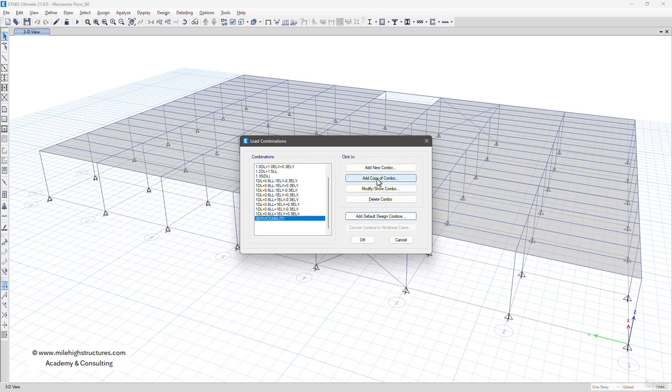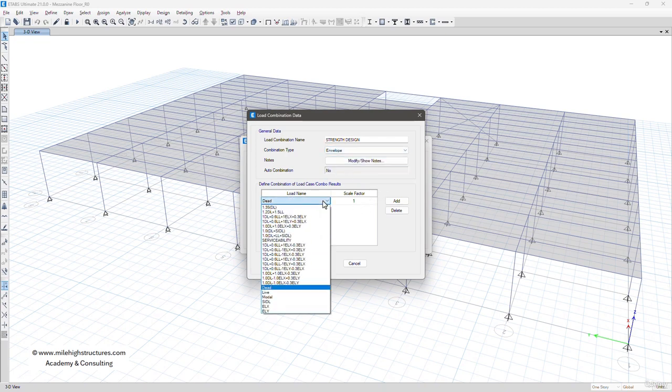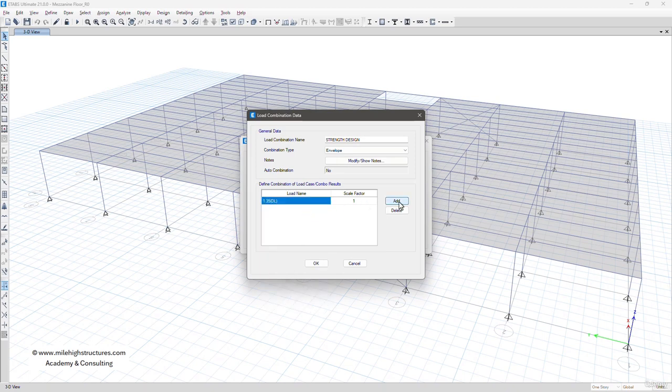So what we can do here is that we can left click on add new combo, and we can add strength design load combination factors here, and combination type, it has to be envelope. This may be done or this may not be done, but trust me, this shall make your calculation process a lot easier. So it is not that all of these combinations are added, it is just an envelope. So scale factor, basically it doesn't matter here.